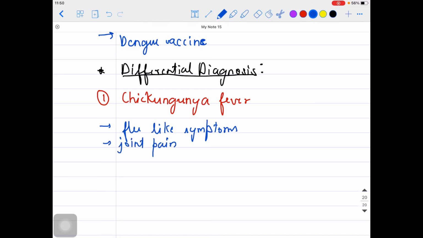Even after recovery from chikungunya virus, the person might have the joint pain for a very long period of time, for months. Some rashes can also be there, for example the maculopapular rash that was seen in dengue also, but hemorrhage as such will not be seen. That is a differentiating point.